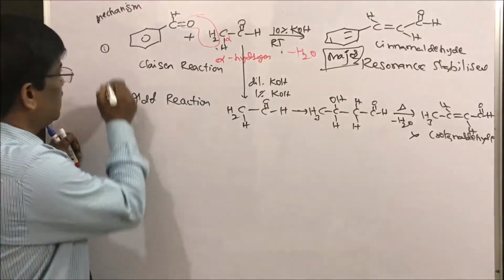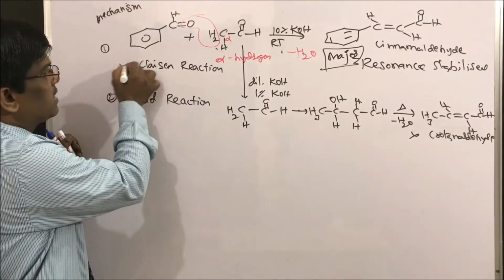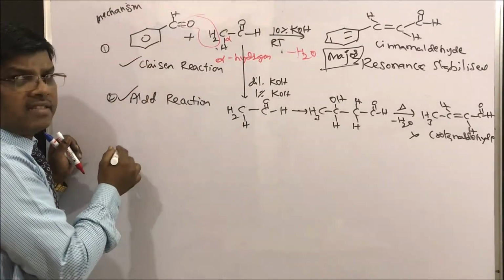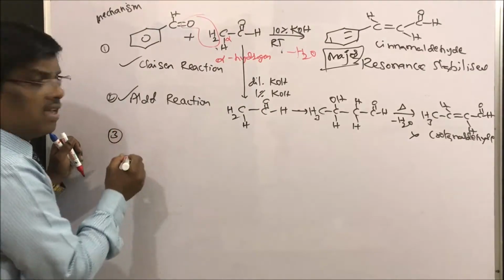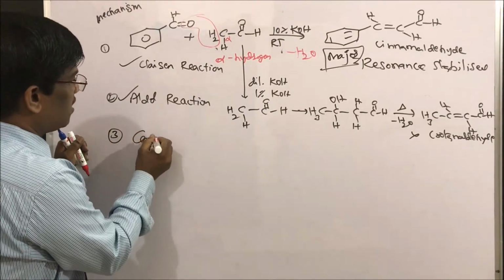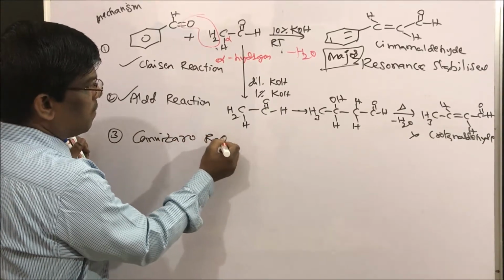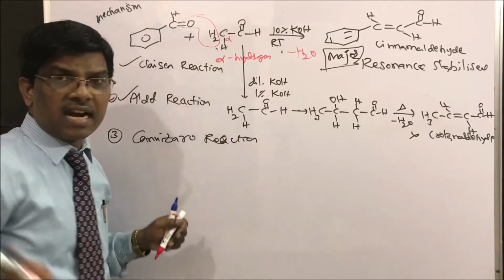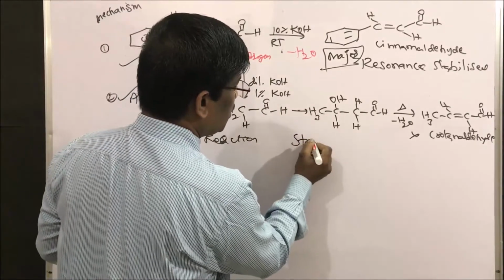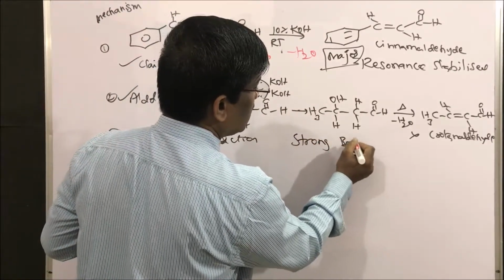One more reaction. There are three reactions possible. One is the Claisen reaction. The second is the aldol reaction. The third one is the Cannizzaro reaction, which is also possible. But in the Cannizzaro reaction, what is the condition? Strong base. We use strong base.